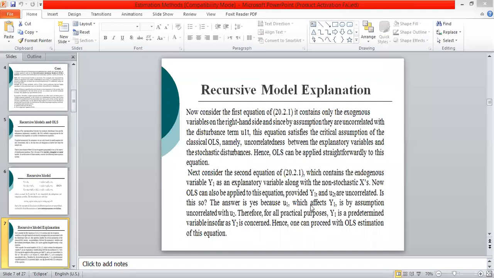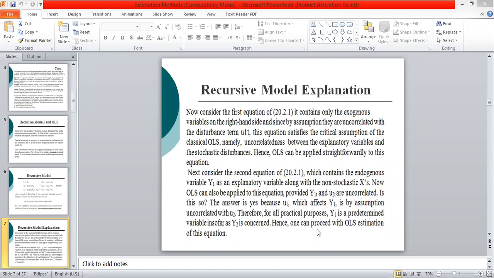So for all practical purposes, Y1 is a predetermined variable as far as Y2 is concerned, hence one can proceed with OLS estimation of this equation. It means equations 2 and 3 can also be estimated by OLS because Y1 is uncorrelated with the error term U2, and Y1 and Y2 are uncorrelated with the error term U3 in the third equation. So because of the contemporaneous correlation assumptions, we can estimate all these equations by OLS.